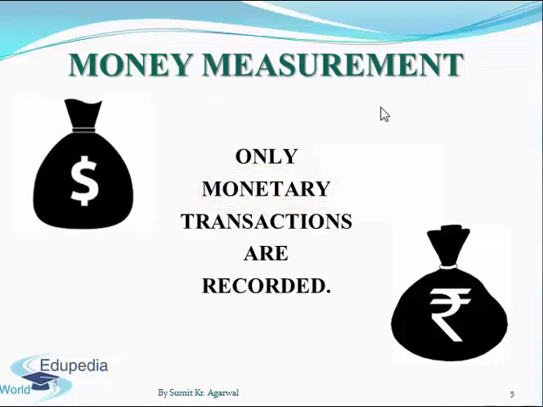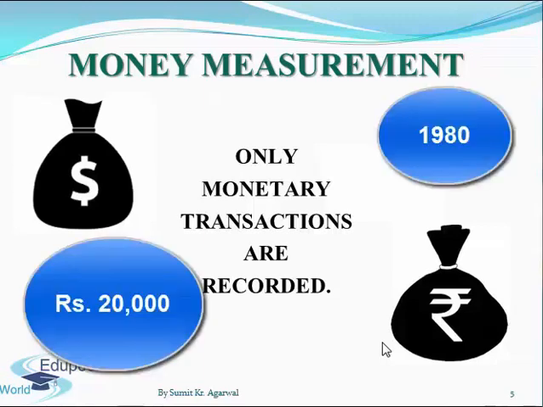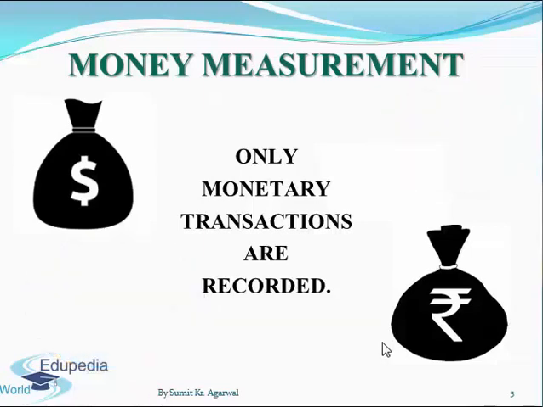It helps a business in recording the value of assets at the price it has paid, or at the price it was purchased. So here you will note that this principle doesn't take into consideration the effect of inflation. For example, an asset purchased in 1980 at say rupees 20,000 will be reflected at the same value even after 35 or 36 years of accounting in that company or business.